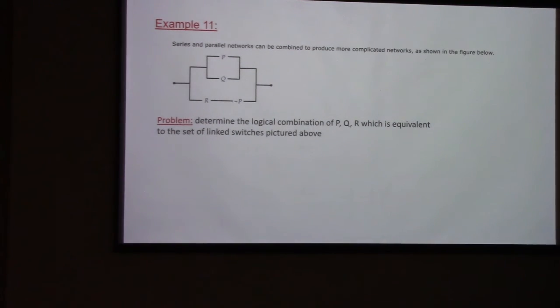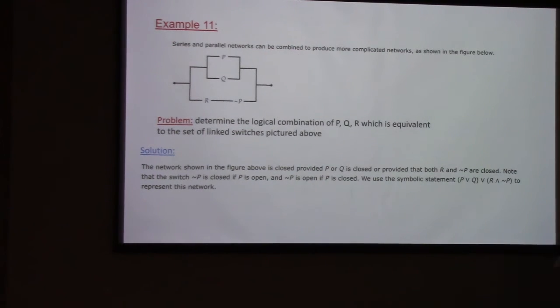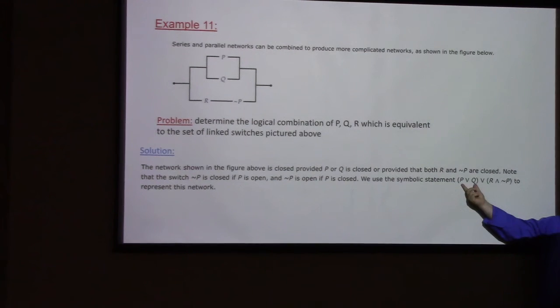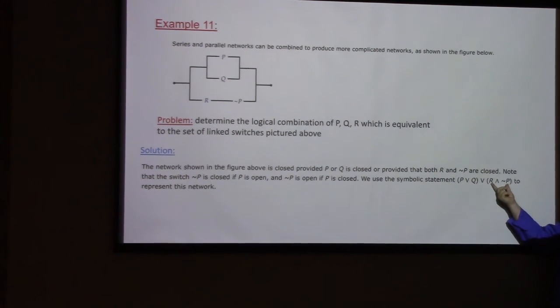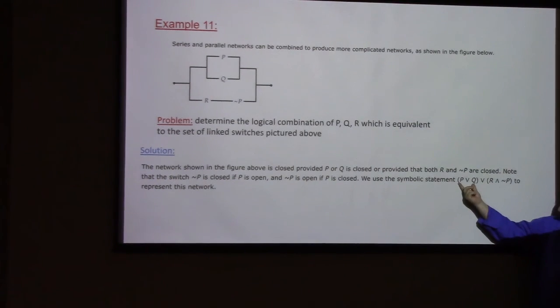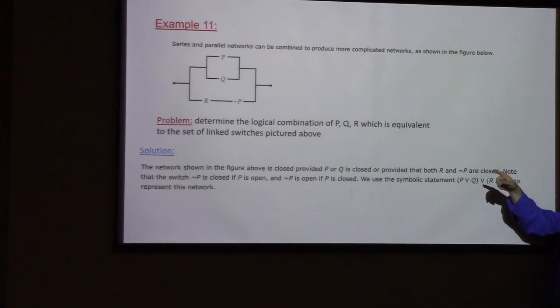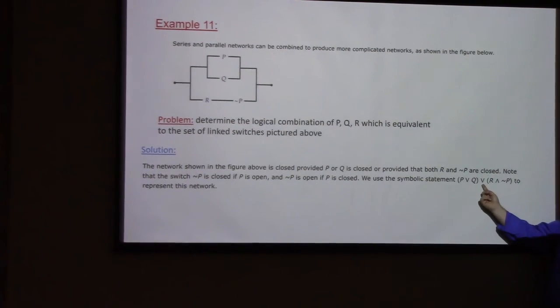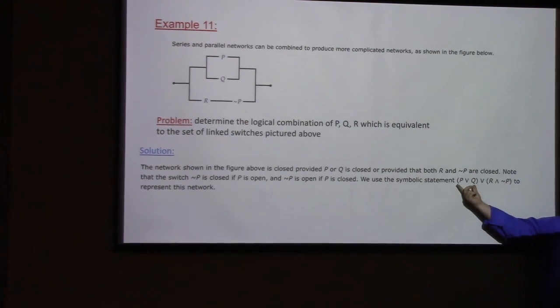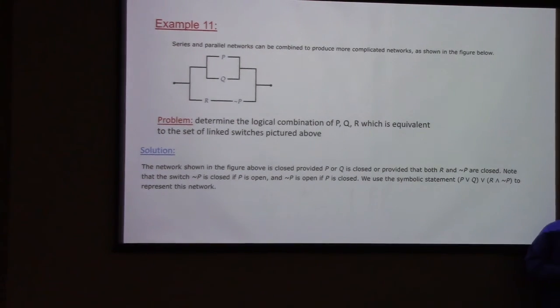So here's what it looks like explicitly. So we have that P or Q from the upper branch, right? The conjunction of P and Q from the upper branch, and did I say conjunction? I meant the disjunction, the or of the upper branch, and this is the and, or the conjunction, corresponding to the lower branch. But those two things are themselves put in parallel, so altogether it's an or of those two compound statements.